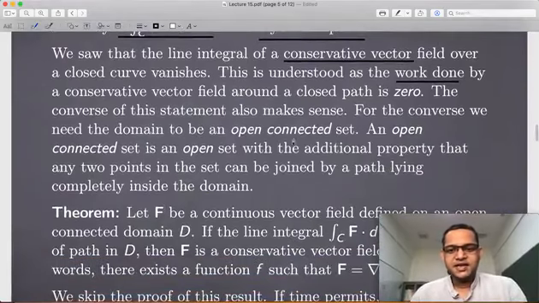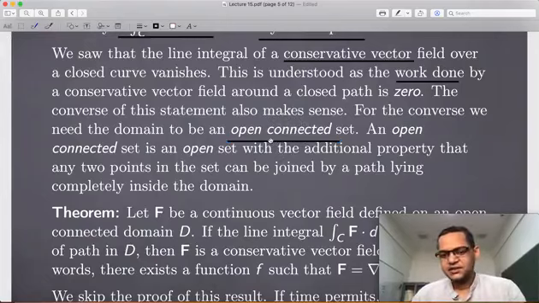So the answer is yes, but we have to consider slightly better domains. I will introduce a new notion, which is connected. So you are in R2 or in R3, open sets already. What is the meaning of connected sets?